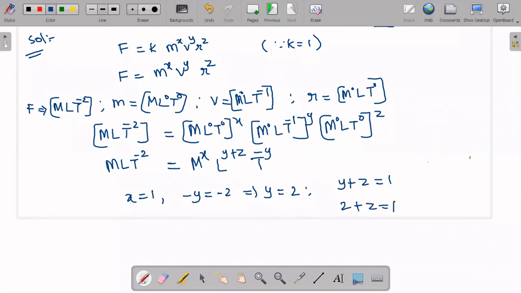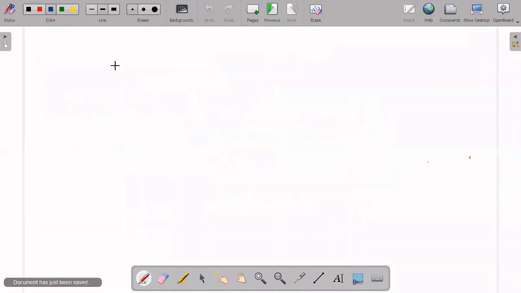So that implies z is equal to 1 minus 2, so we'll get minus 1. This plus 2, when it goes to the other side, becomes minus 2, so 1 minus 2 gives minus 1. Now all of them I will write on the next page. So x is equal to 1, y is equal to 2, and z is equal to minus 1, we got.